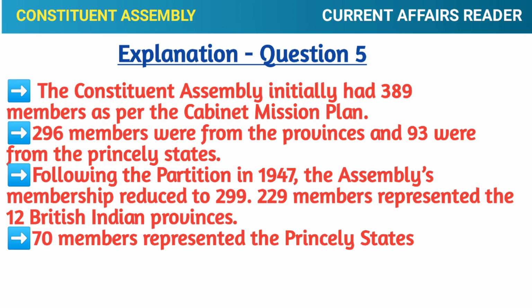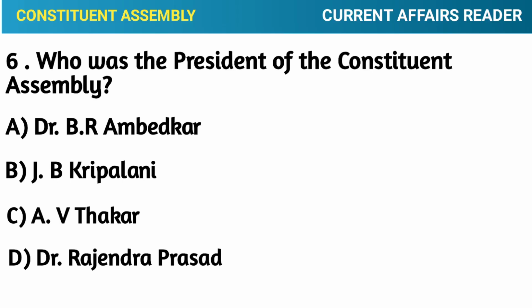Following the partition in 1947, the Assembly's membership was reduced to 299. 229 members represented the 12 British Indian provinces, and 70 members represented the princely states. Question number 6. Who was the president of the Constituent Assembly? Option A, Dr. B. R. Ambedkar. Option B, J. B. Kripalani. Option C, A. B. Thakur. Option D, Dr. Rajendra Prasad.